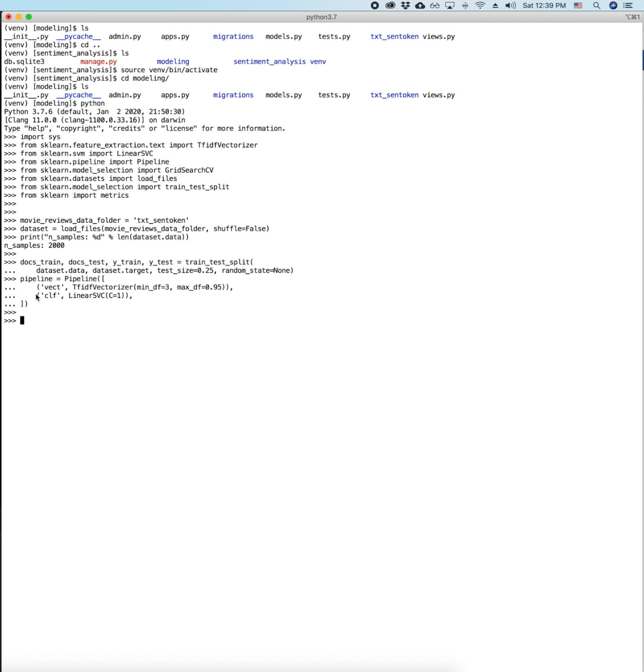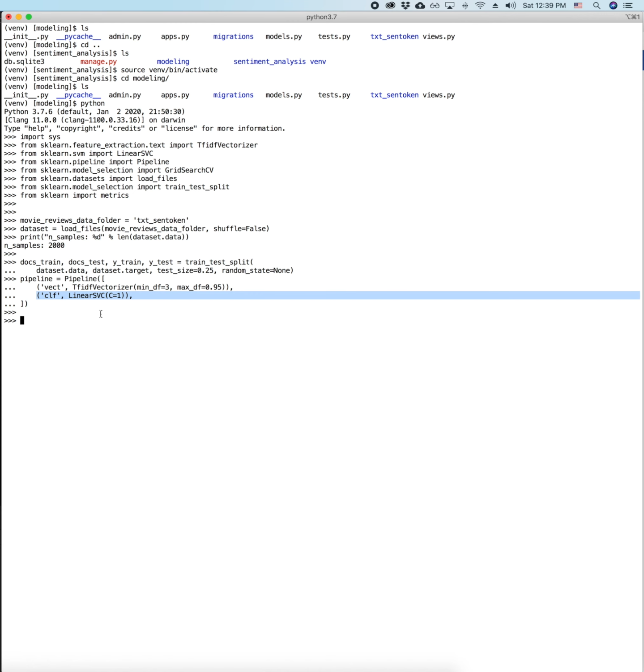And the next, clf, represents the classifier. Here we're using a linear support vector machine to create this model. And capital C equals 1 is a regularization parameter. C equals 1 is the default. If you have time or interest, you can try different values of C and see how that performs in terms of model performance.